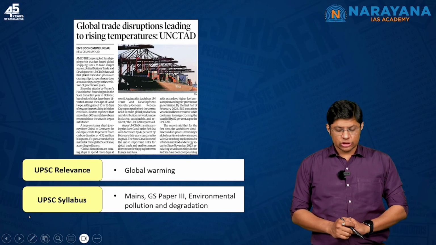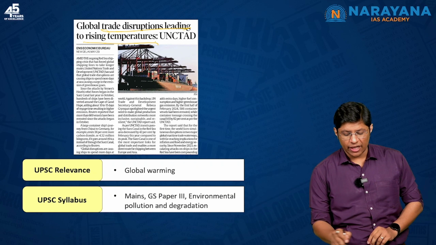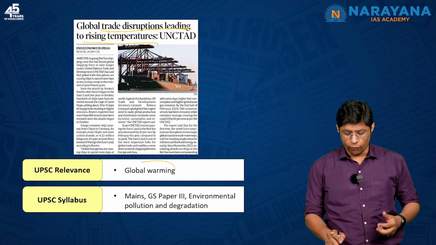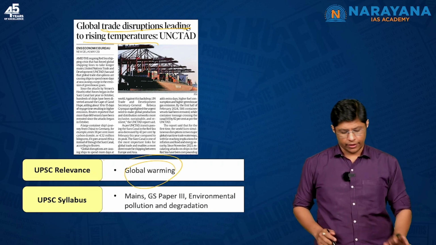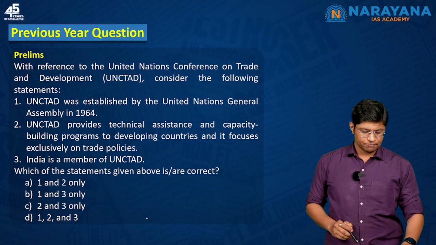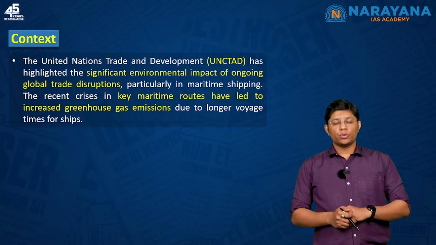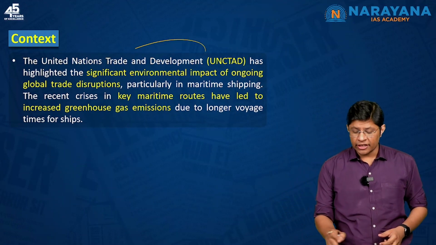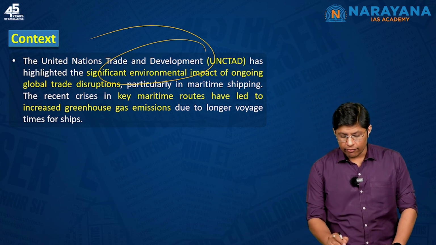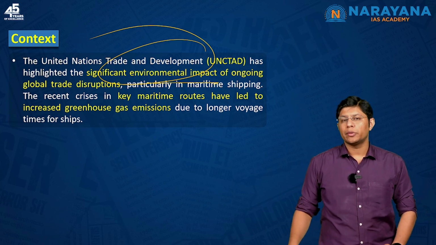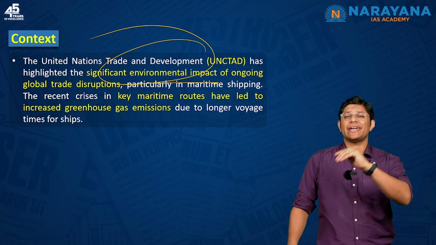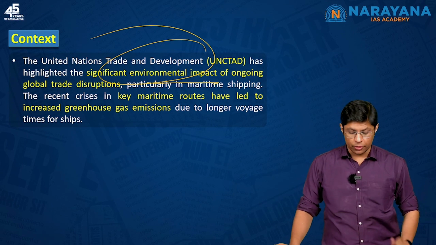Students, the title of the next topic is Global Trade Disruptions Leading to Rising Temperatures, right? Now, in this context, you need to understand the concept of global warming. You can map this under GS paper 3. This was a previous year question, so please go through the question. Now, here the United Nations Conference on Trade and Development, UNCTAD, has highlighted the significant environmental impact of the ongoing global trade disruptions. Because of the disruptions on the major shipping routes, the environment gets impacted. This is the context. How?